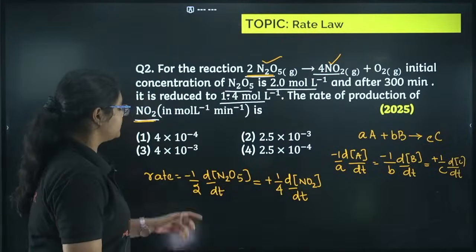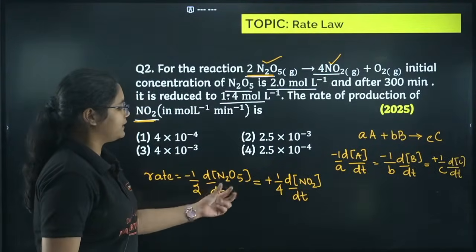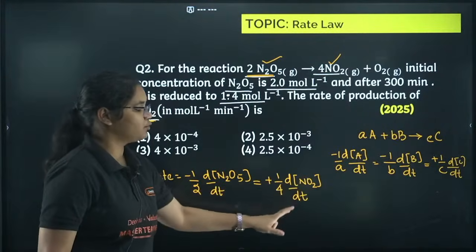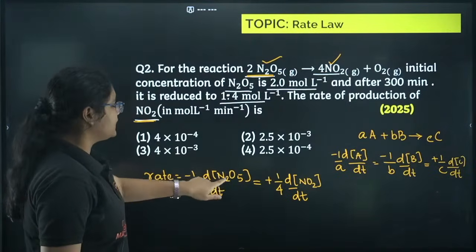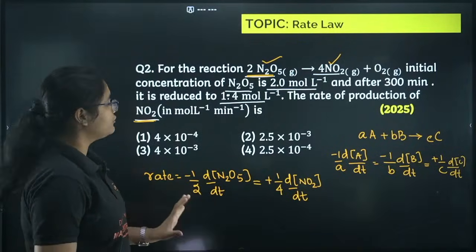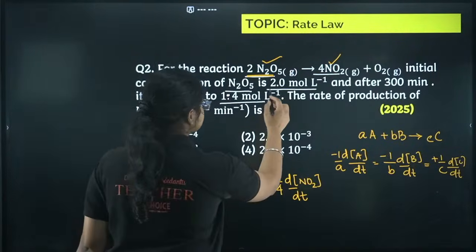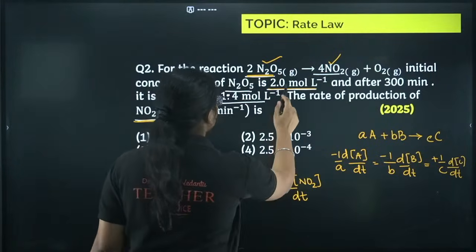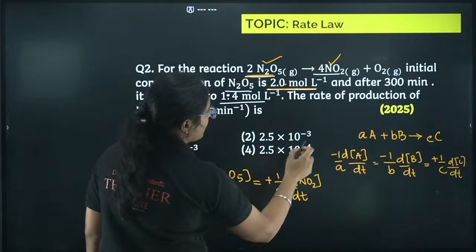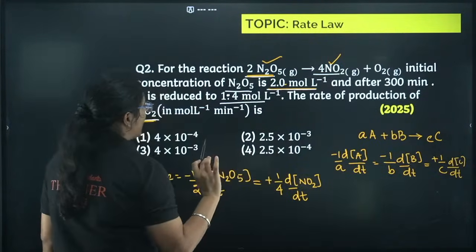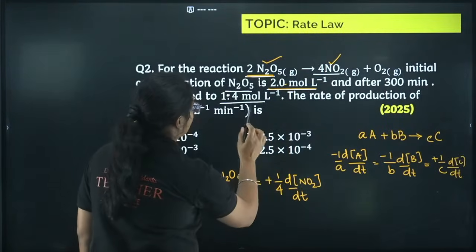Okay, so minus 1 by 2 dN2O5 by dt plus 1 by 4 dNO2 by dt. Now this is the formula that we have. Now what is dN2O5 by dt? If you see, the concentration of N2O5 changes from 2 moles to 1.4 moles in how much time? In 300 minutes, right? And we have to calculate dNO2 by dt.